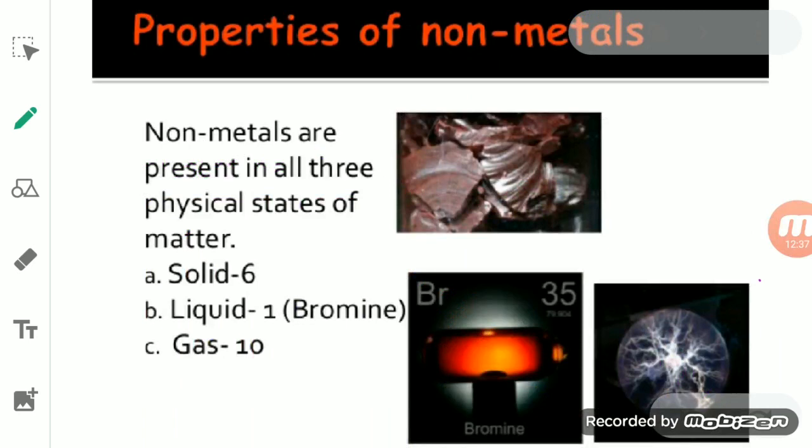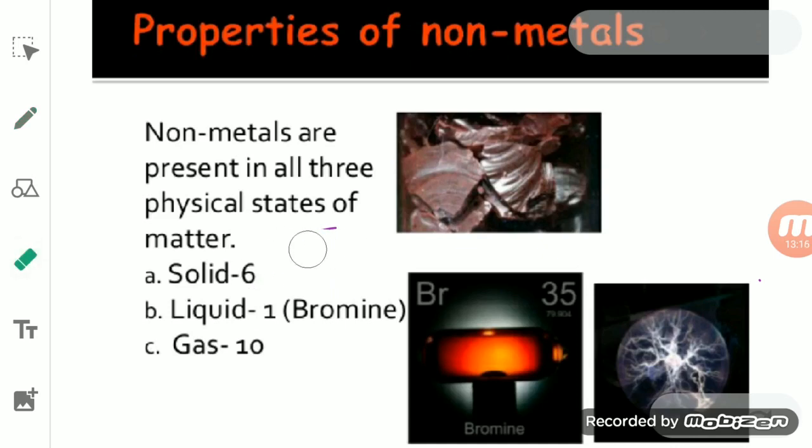These non-metals can exist in all three forms at room temperature. So we can say that non-metals may be solid, liquid or gases at room temperature, or they can exist in all three physical states of solid, liquid and gases. For example, carbon, sulfur or phosphorus are all solid. These are all solid non-metals.